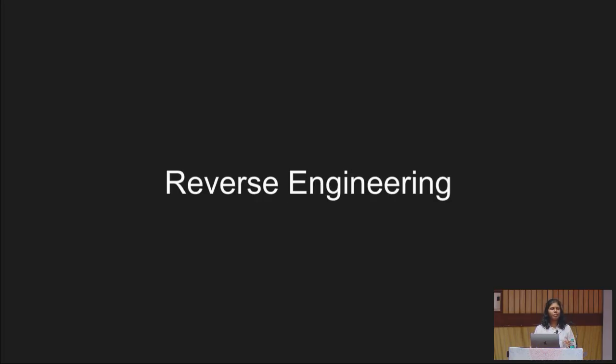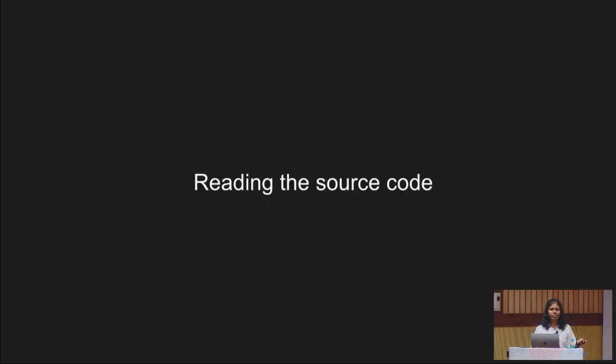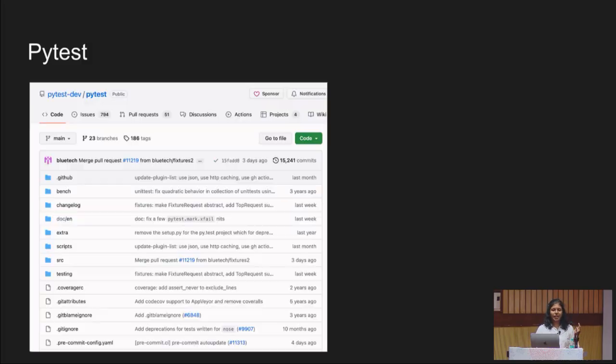And what was next? Pytest. So when I started doing Pytest, or whenever you want to build something from scratch, you have few options to do it. The basic option is reverse engineering. Going back, figuring out how they have done it, and you build your own version. And the primary way of reverse engineering is reading the source code. So that's what I did for Flask. I went, read the source code, recreated it, or at least parts of it. So reading the source code, except there was one problem.